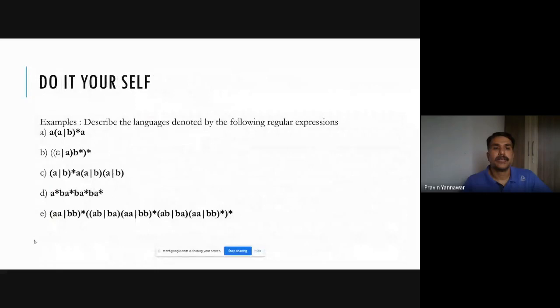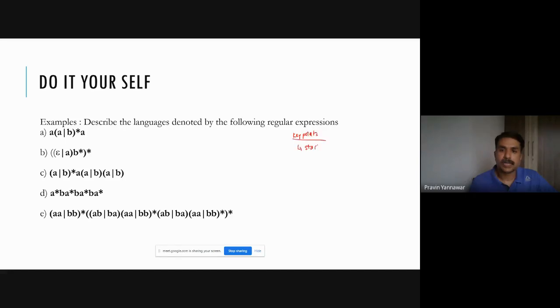Okay, so now this is your today's assignment, which I am going to put onto the classroom itself: you need to describe the language denoted by the following regular expression. Here the key terms you need to understand, please try to understand the key points which we have discussed.